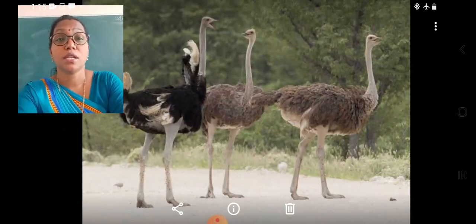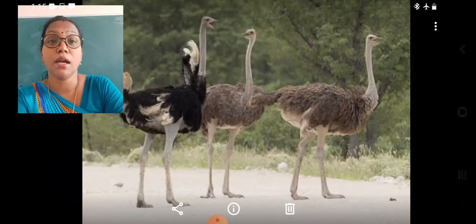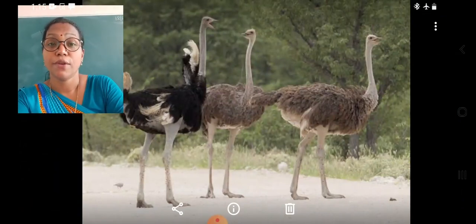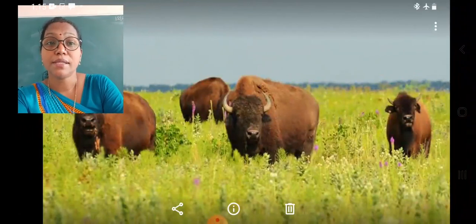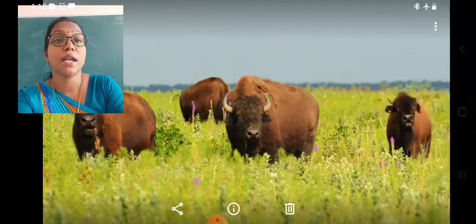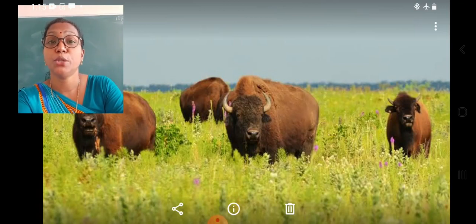The ostrich is the largest bird that is also found in the African grasslands. The bison is found in the grasslands, especially in the prairies of North America. The bison was the native animal, but due to hunting their numbers have tremendously decreased.